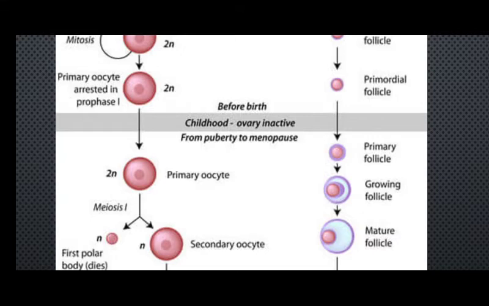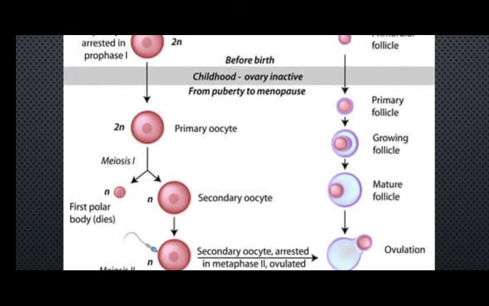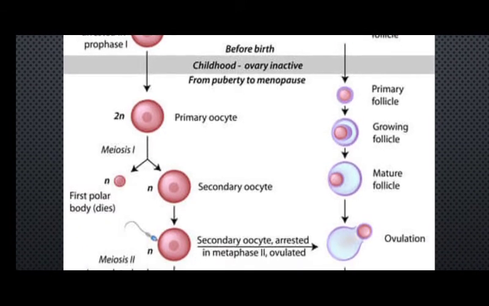From puberty, the primary oocyte follows the entire meiotic 1 division, and by that division it produces the first two cells, which are called the secondary oocyte and the first polar body. Now let me explain what this polar body is.